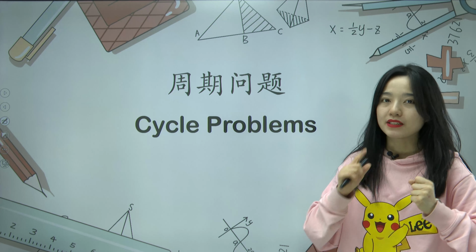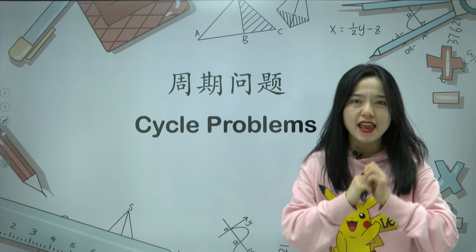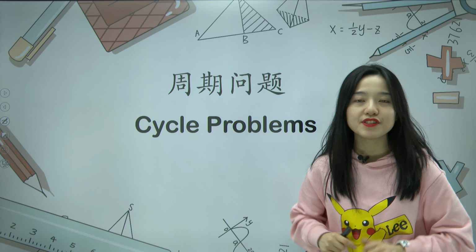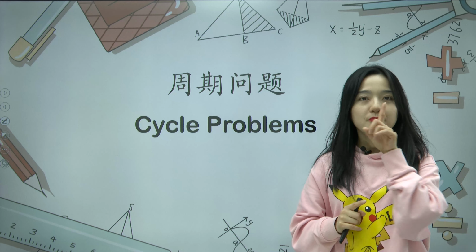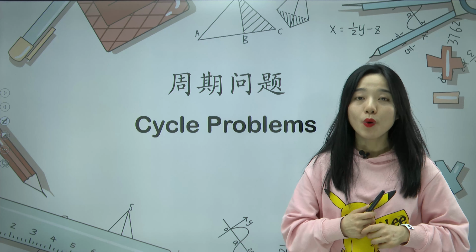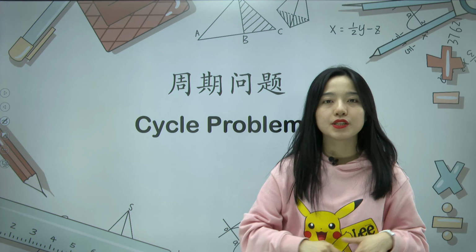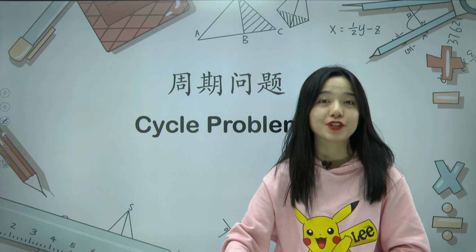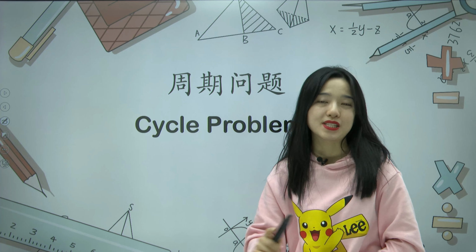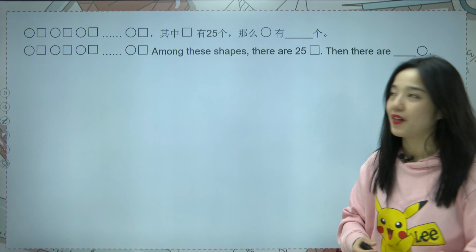And also about the days. From Monday, Tuesday, Wednesday, Thursday, Friday, Saturday, and Sunday. After 7 days in 1 week, we will have Monday again to repeat in the same order. So days are also cycles. So when problems are related to repeating patterns in the same order, or related to cycles, we call it a cycle problem.